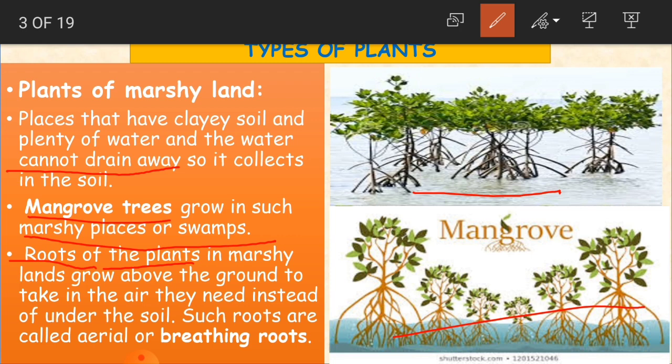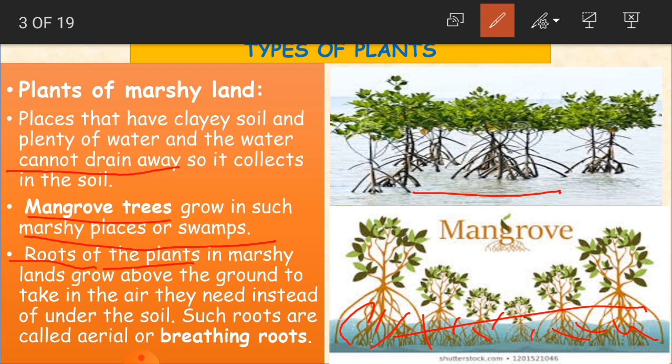Normally, as we learnt, the roots are under the soil, but here the roots are above the ground. You can see here, these are the roots of the mangrove trees. They are above the ground, and above the water.